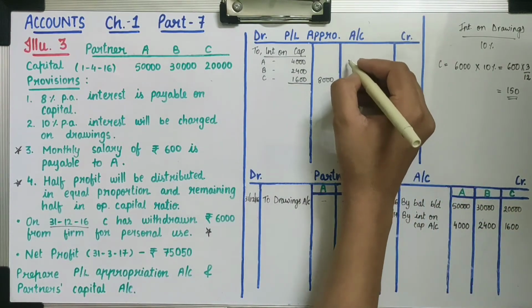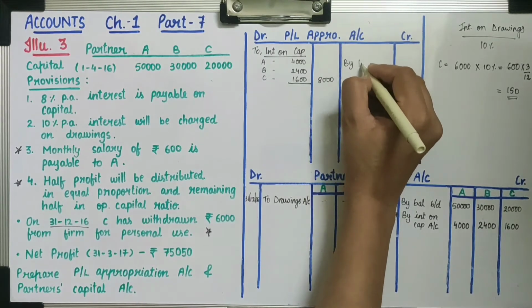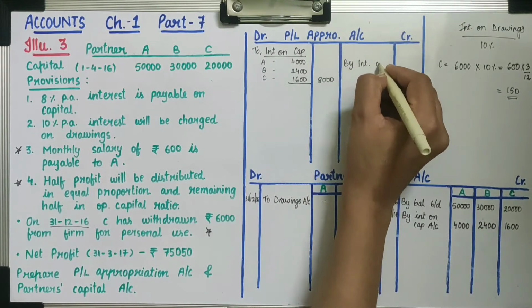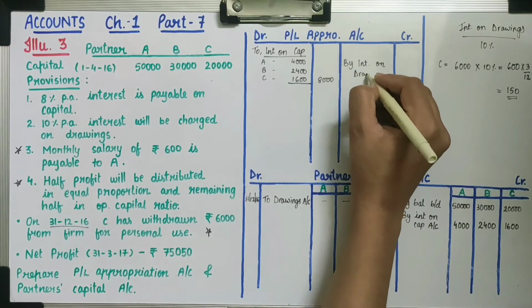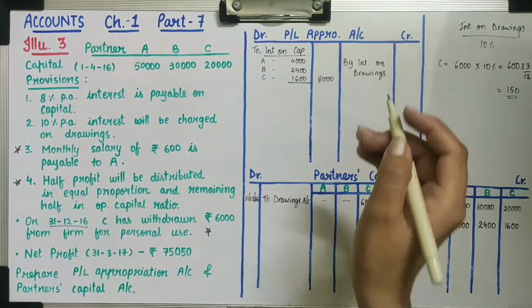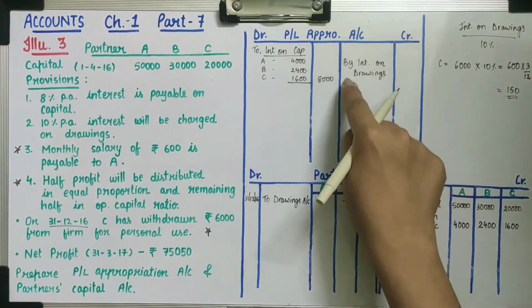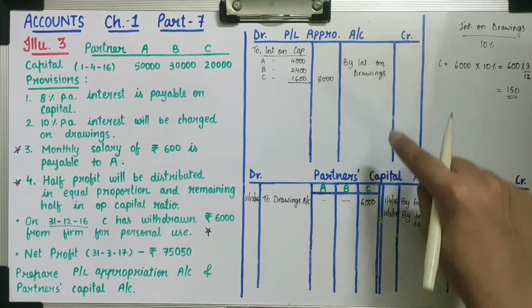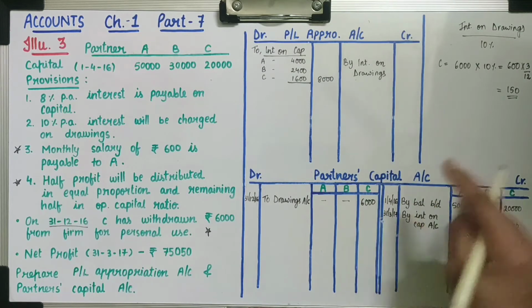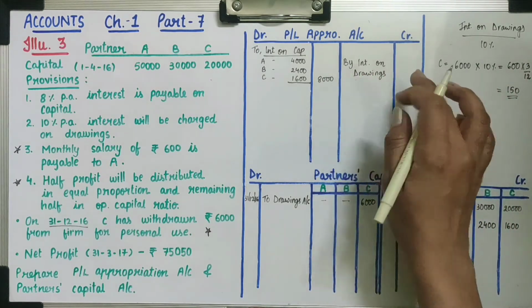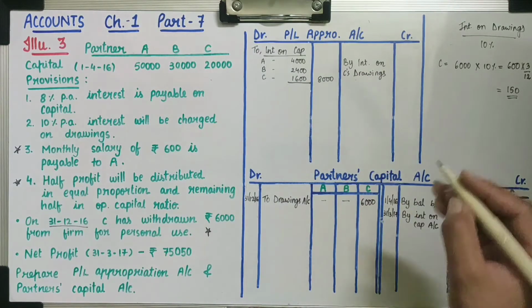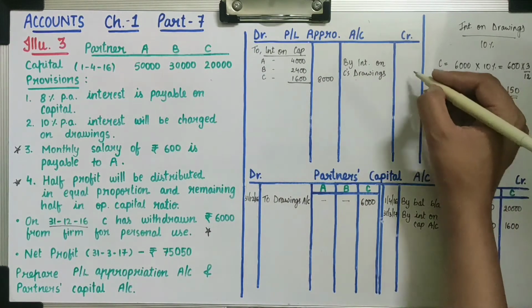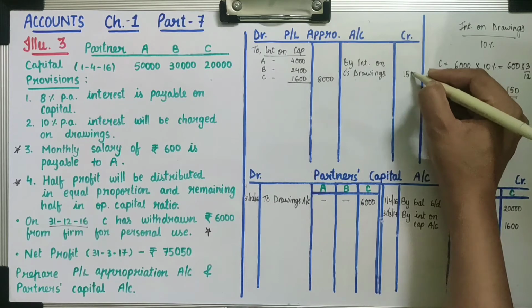So in second line we will record by interest on drawings. Now see here, interest on C's drawing is there only. So here we can mention by interest on C's drawing. And interest is rupees 150.